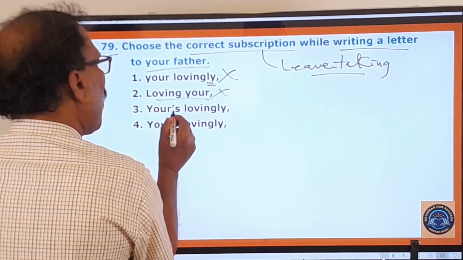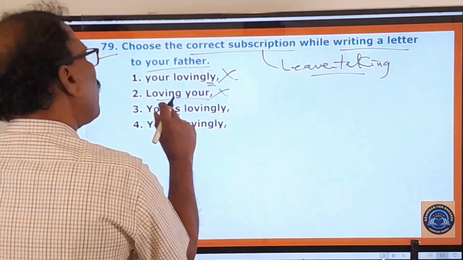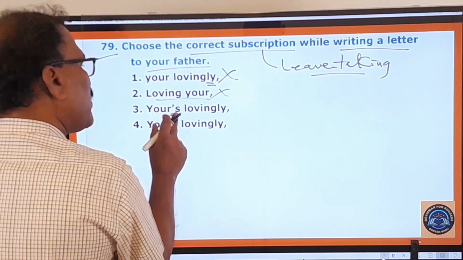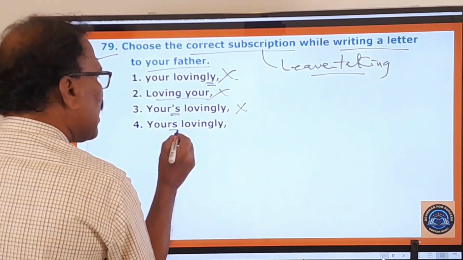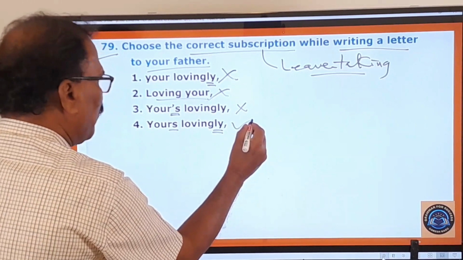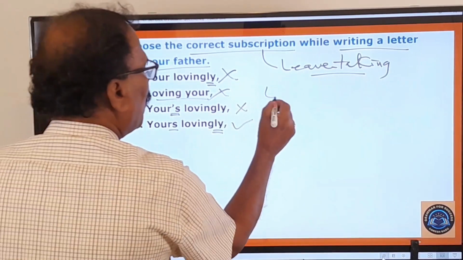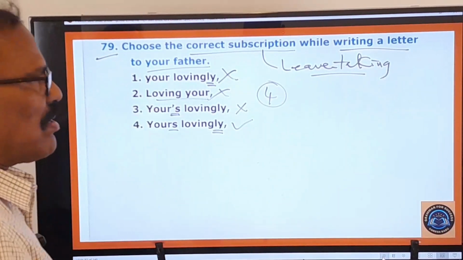Yours lovingly. So apostrophe s is not correct. So only without apostrophe you have to use yes and ly. That is the right one. So here apostrophe s is there, therefore this is also wrong. So here you look at the fourth one, yes is correctly used and ly is correctly used, and therefore this is the right one. So first one, second one, third one are wrong, only the fourth one is your answer. That is the only right one, that is your answer, right.